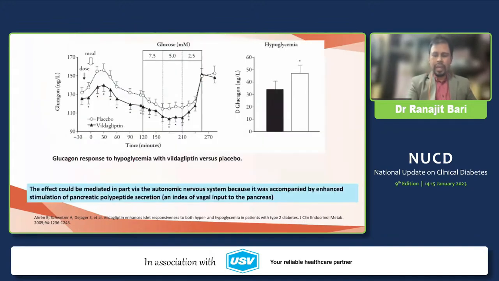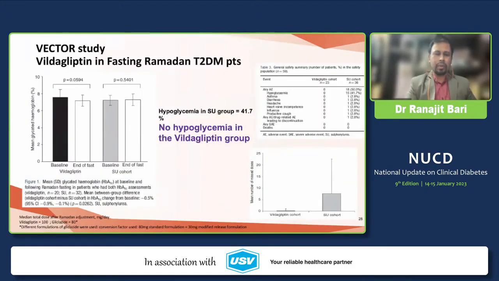So with Vildagliptin, this dynamic action on glucagon in the phase of hypoglycemia, it has been shown that it stimulates glucagon secretion. It leads to reduction of hypoglycemia in the hypoglycemic phase, whereas in hyperglycemia, it actually suppresses glucagon.